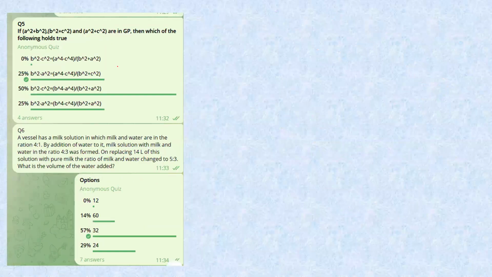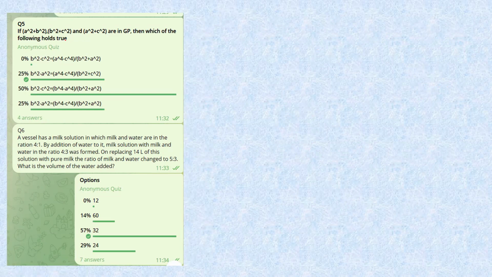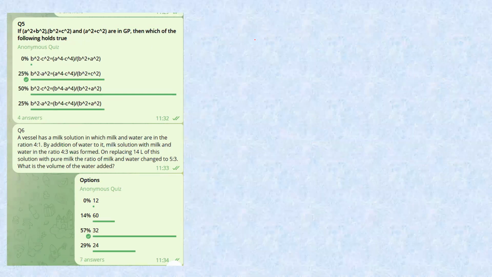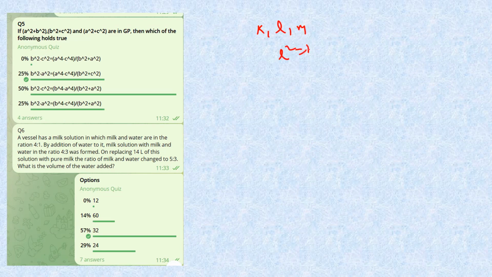Next question. If these are in GP, then which of the following holds true. Okay, so if three numbers K, L, M are in GP, then L square equals K into M, we know. So just simply apply this. B square plus C square, whole square, equals the product of these two: A square plus B square and A square plus C square. Just multiply them.